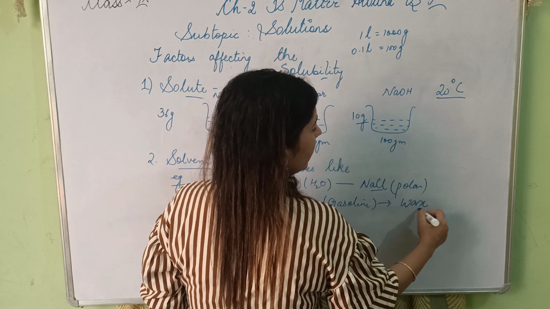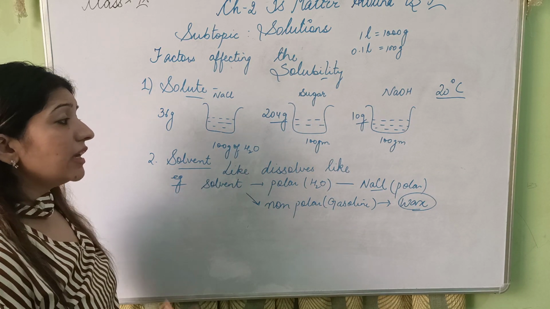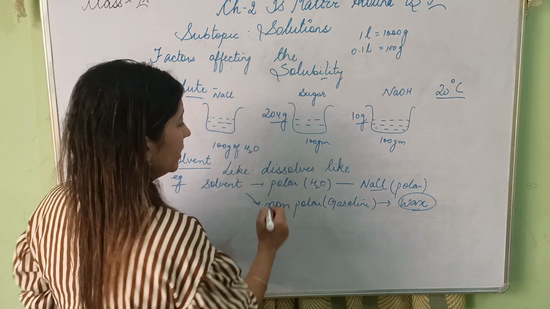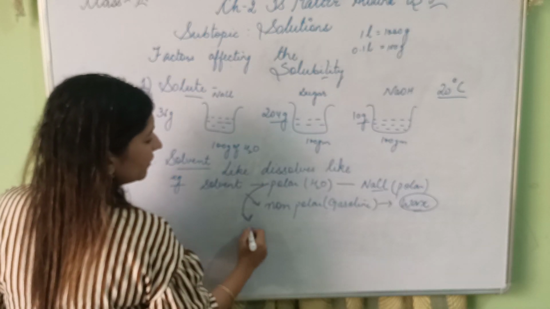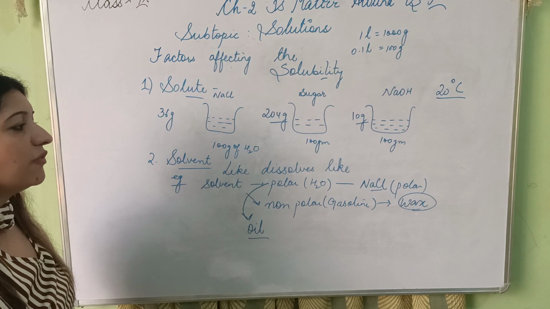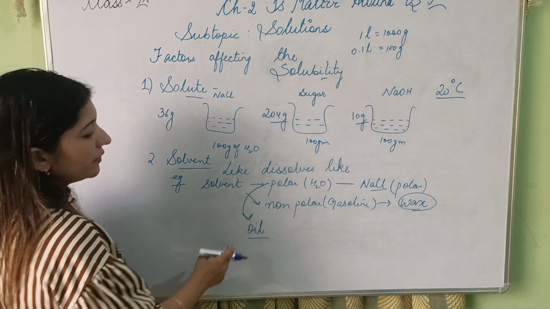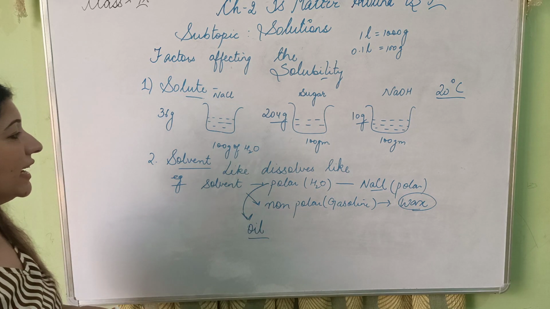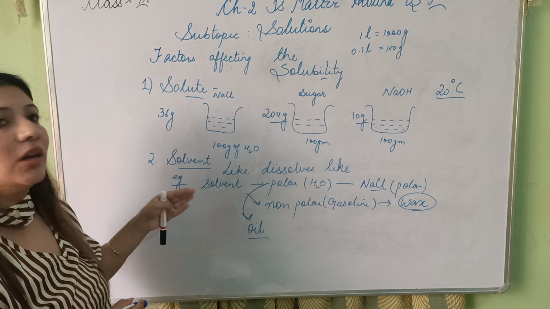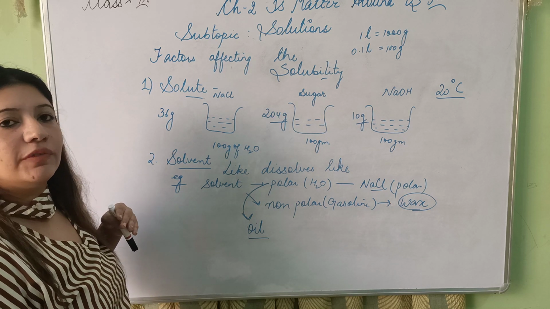Wax is my solute over here. So since gasoline is non-polar and wax, like if you might have seen, अब ये polar है water, इसमें sodium chloride is readily dissolvable, like dissolves like. But अगर मैं water के अंदर oil mix करती हूँ, it does not mix, it rather forms a suspension. Mix ही नहीं होता है, it forms different layers. So oil in this case is non-polar. So like dissolves like, it depends upon the solvent also. The solubility depends upon the solvent also कि solvent कैसा है. अगर आपका solvent polar है तो it will readily dissolve the polar molecules.